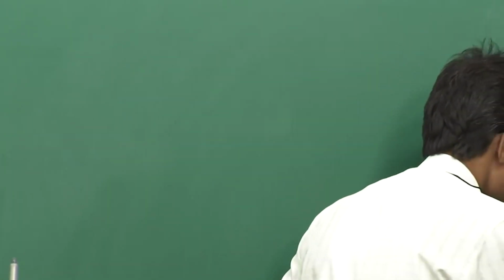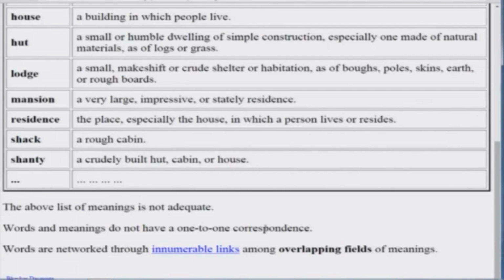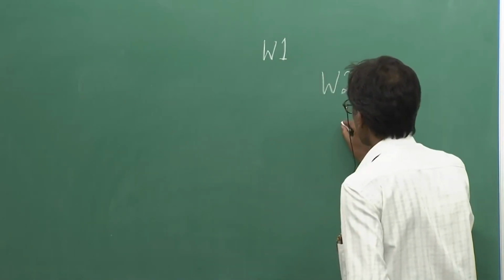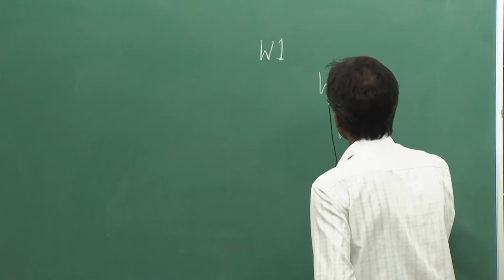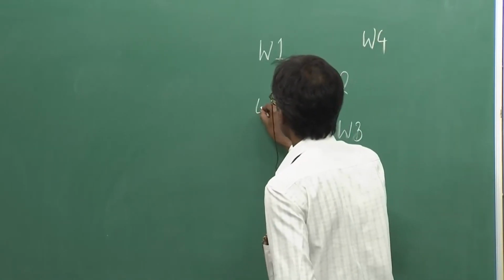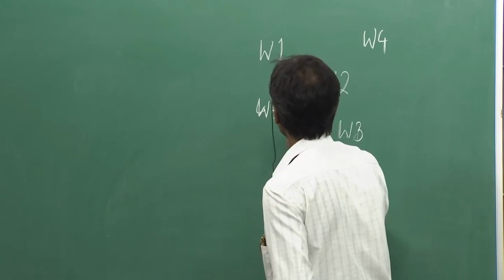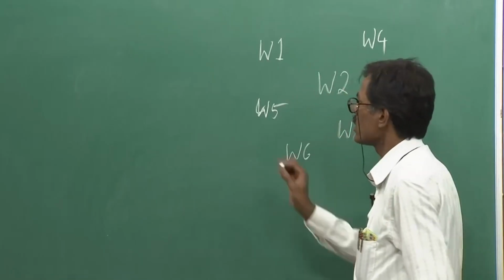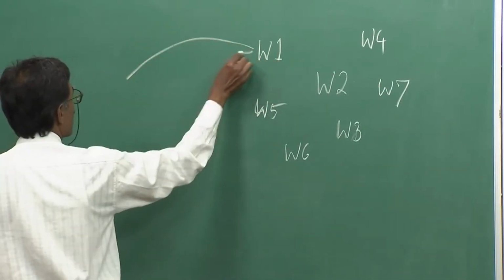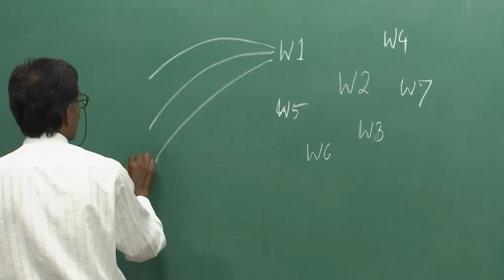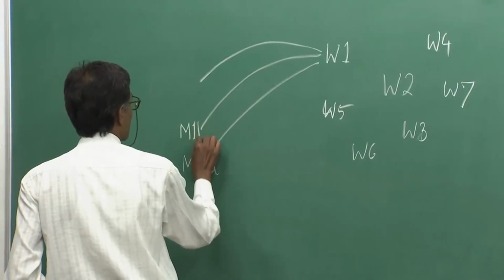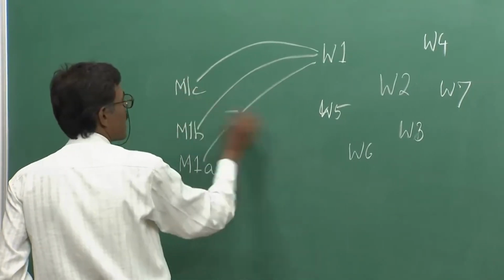What really happens is that there is one word, say W1. Close to the meaning of that, there is another word, W2. And close to that, another word, W3. And so on. Now it is not that this word has meaning 1A, meaning 1B, meaning 1C, and similarly others.